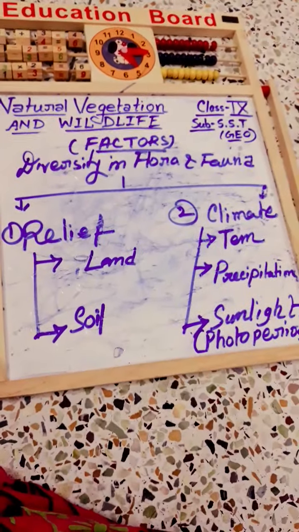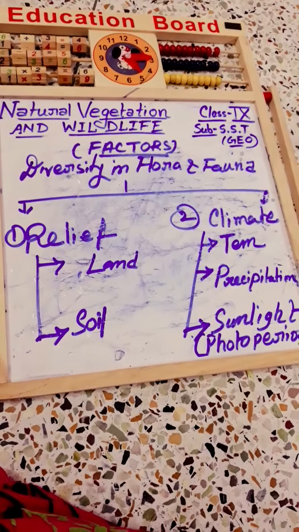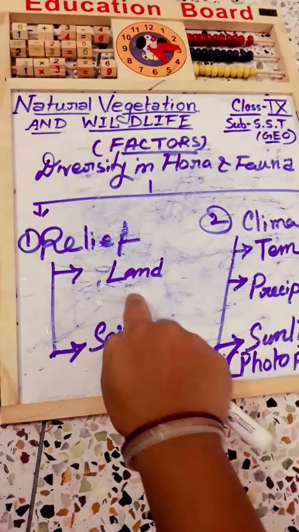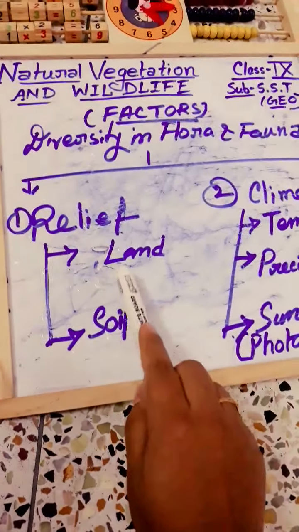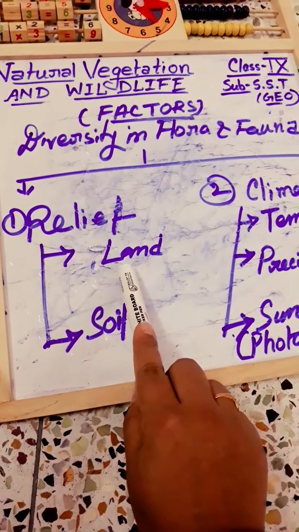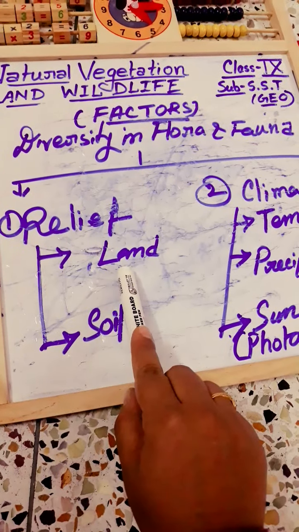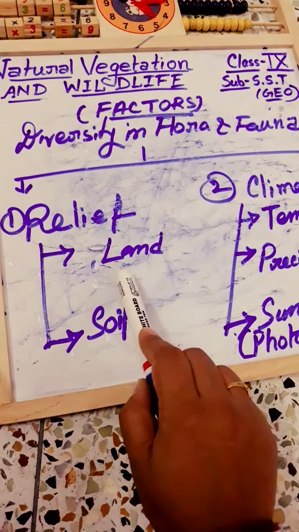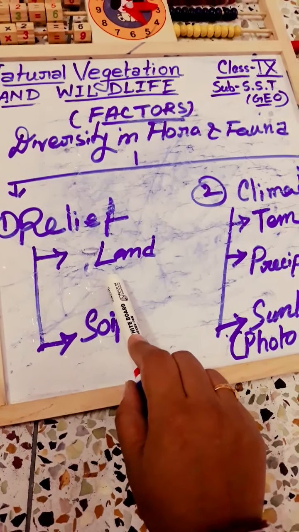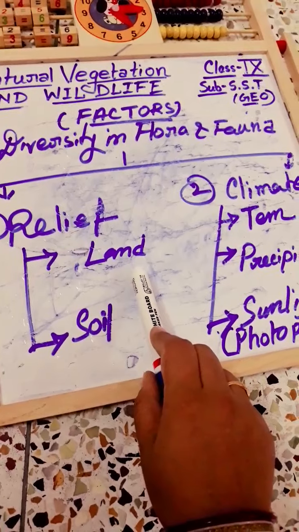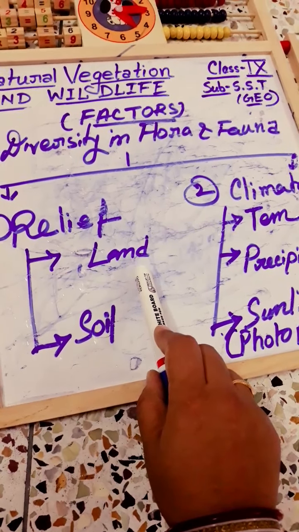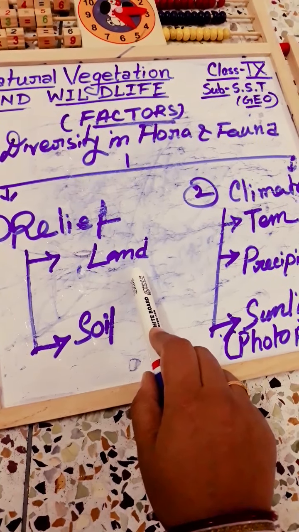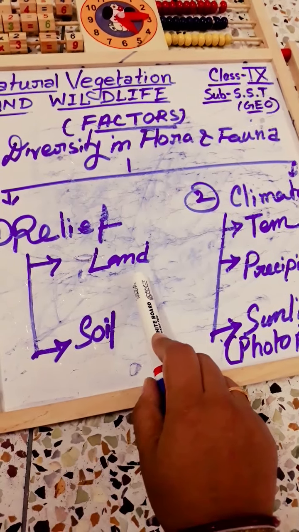So these types of factors now we will start discussing. Firstly we will discuss about land. You know that all over the world land is not same. In the physical features of India, you have gained the idea that all the landforms are not even. Some places are uneven also. Suppose in our area we live in the plain area, so the plain area we always use for agricultural practice, right?